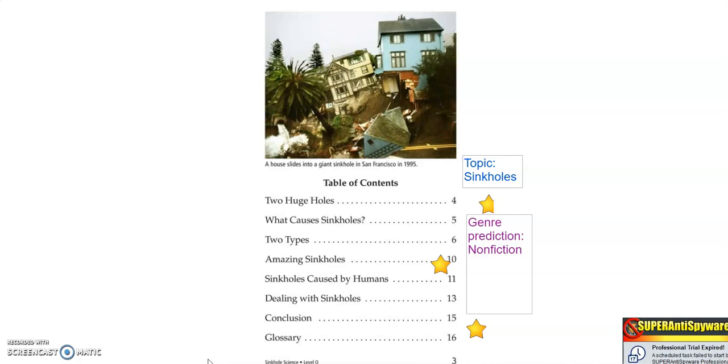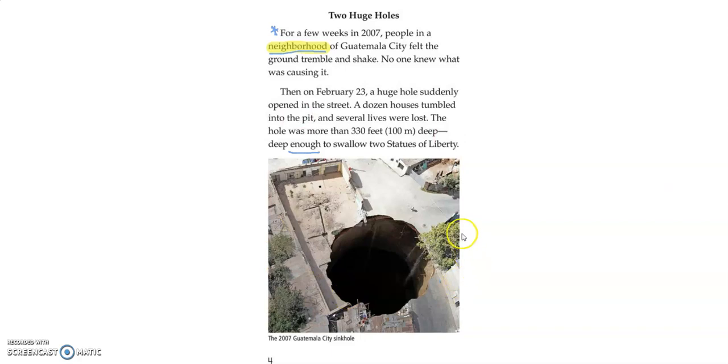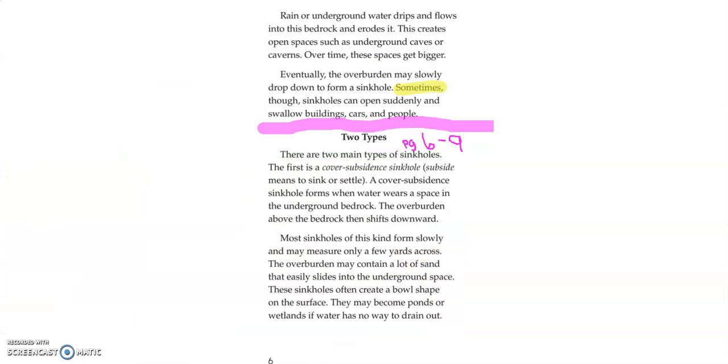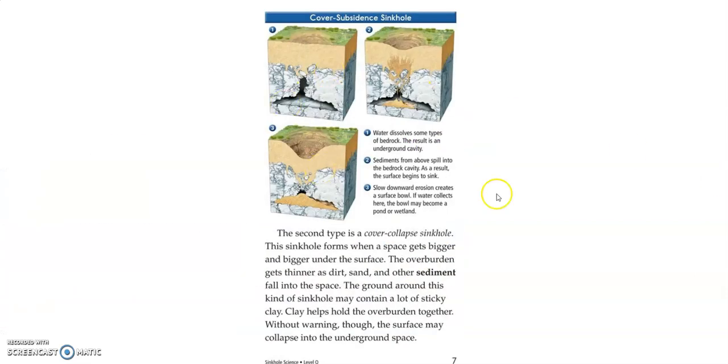And not only am I able to justify it that way, but if I also look at the photographs and the table of contents, and also in this book, I love the photographs because it really does give me a visual of how a sinkhole looks. And then I love the diagrams.